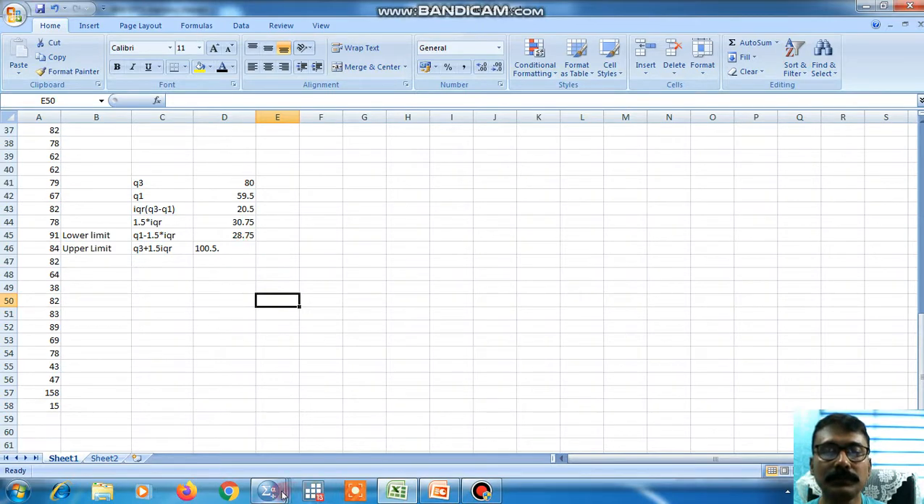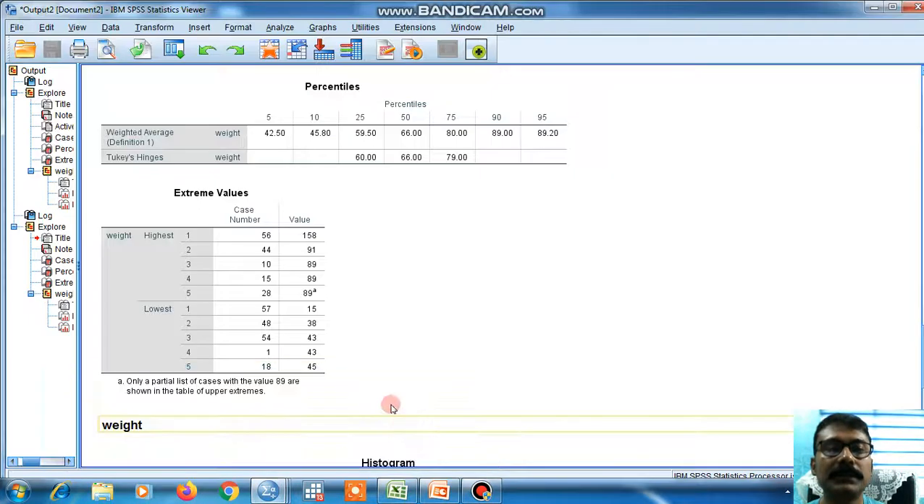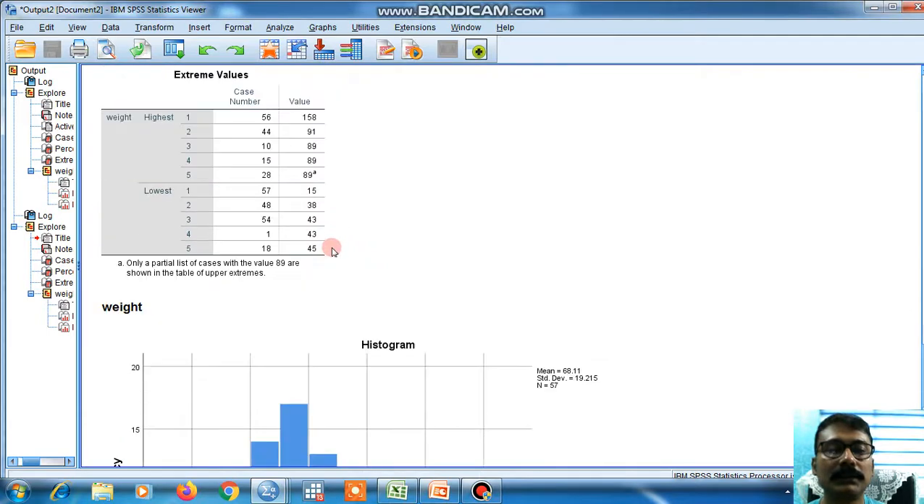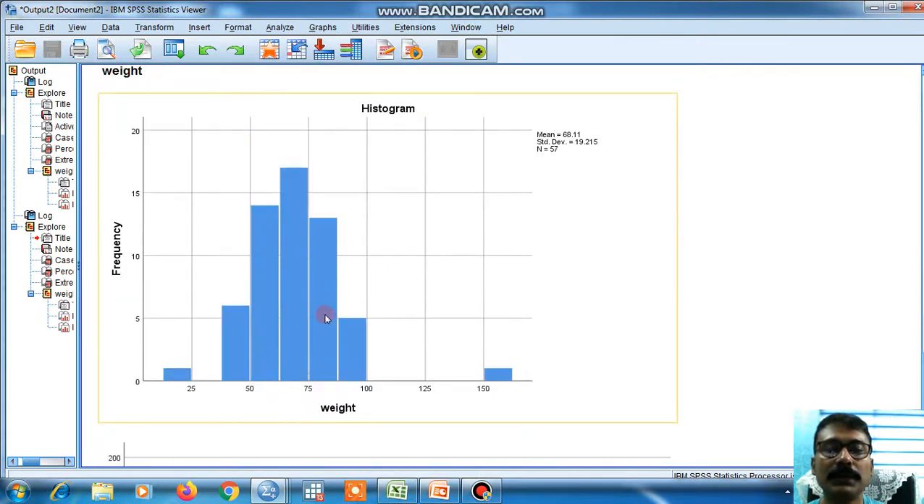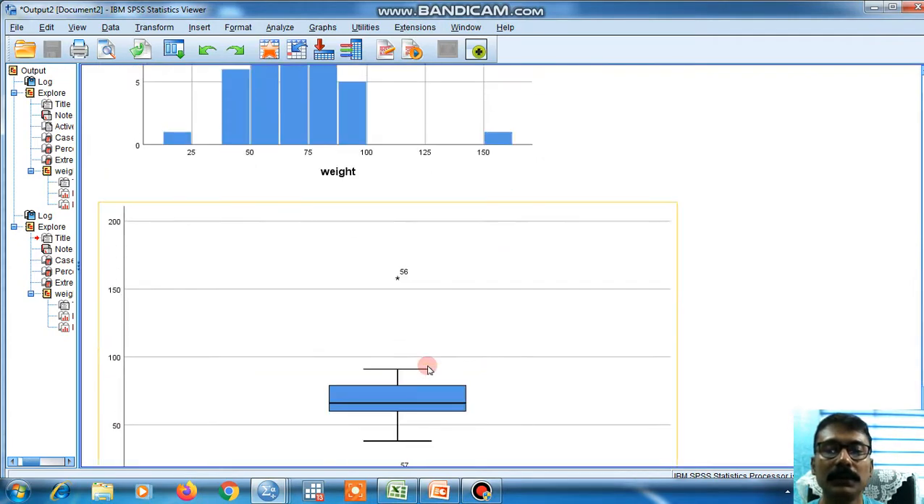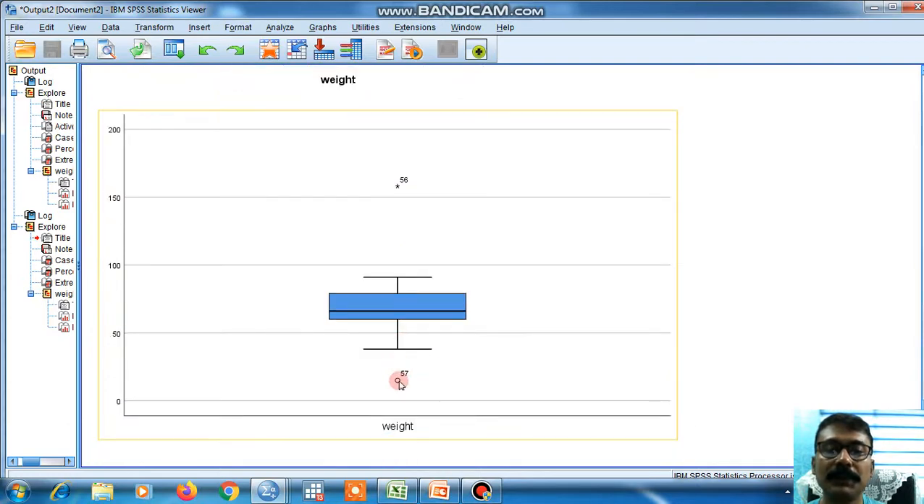Now we are observing the SPSS outcome, the histogram. From the histogram we can get a little bit of idea that there may be the possibility of two outliers, two values completely distinct from the others. The box plot is also showing that the 57th and 56th observations are treated as outliers because they are outside the box plot.